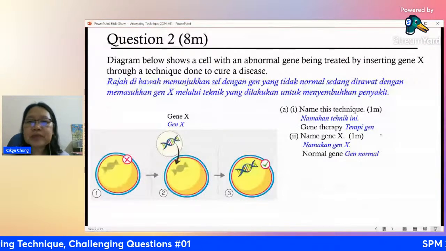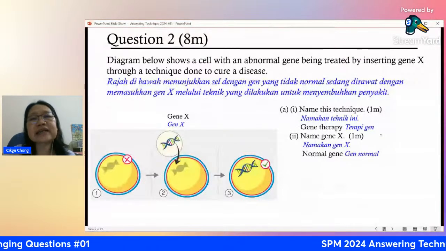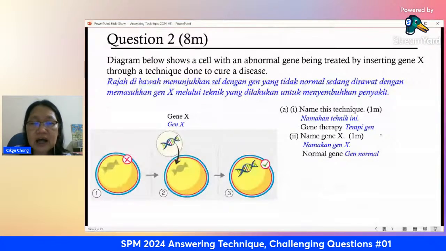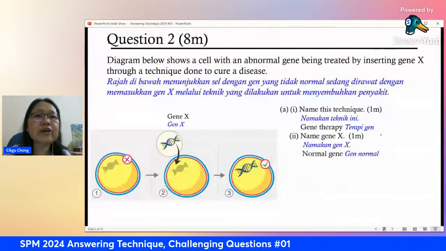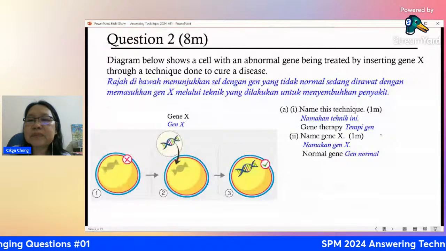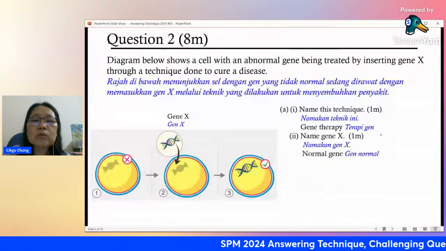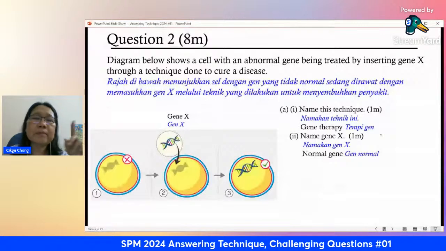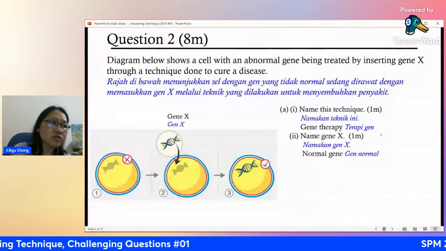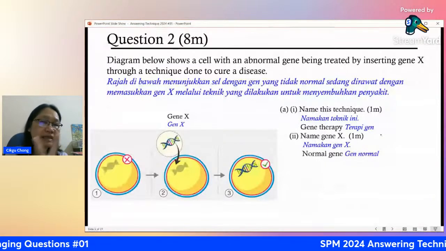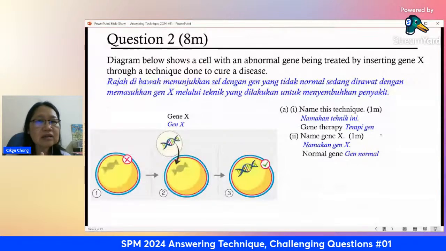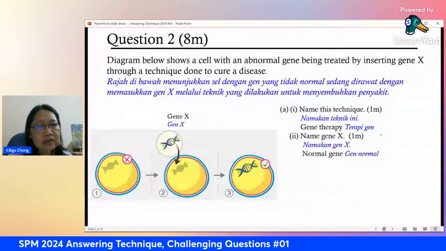Okay, now next question. State one disease that can be treated using this technique. What diseases in your textbook, right? In what you have learned so far, what are the diseases that can be treated using gene therapy? Okay, anybody knows this answer? Okay. So Ripa, yeah, okay, understand. Good. So what is the disease? You have to remember every question or every topic here. What disease here can be treated using this method and so on. You need to remember 2 examples, just to be on the safe side. If you cannot remember 2, never mind, at least have 1. Then anytime the question calls for it, you can give the example.